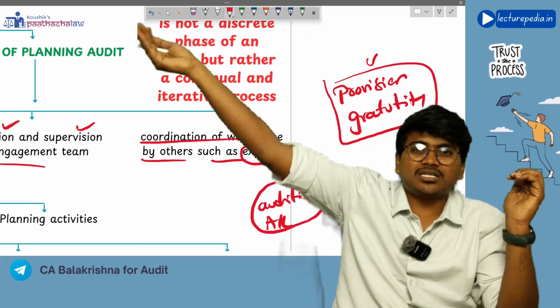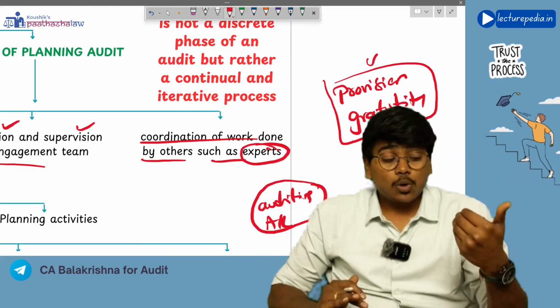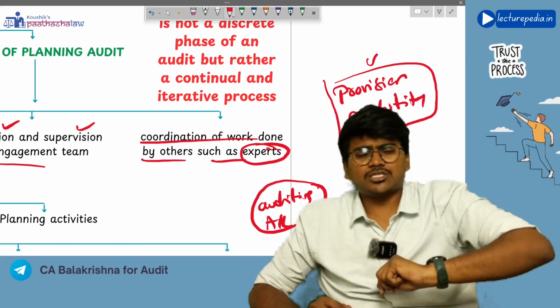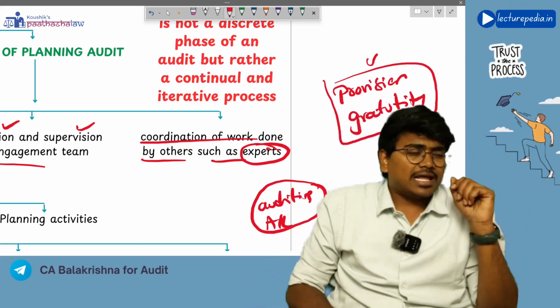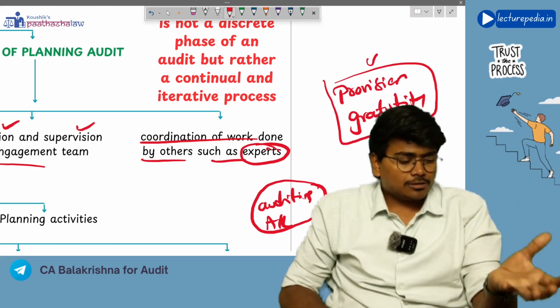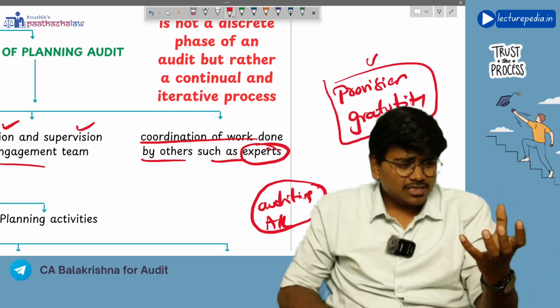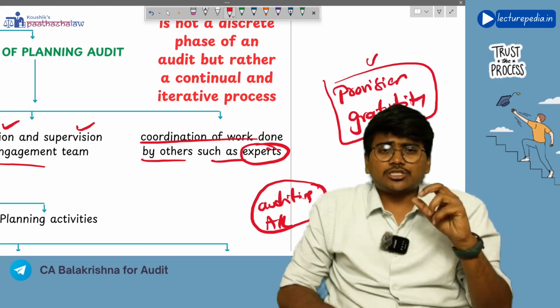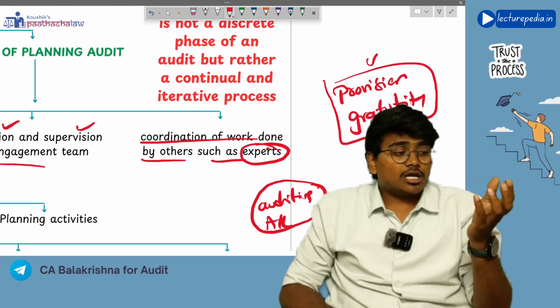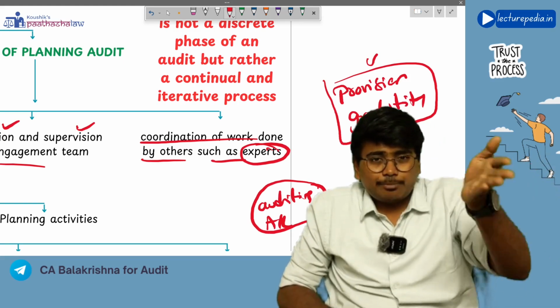An expert is required. Okay, so if at all the auditor uses the work of an expert, not only in this situation, there are various scenarios. Let's say for example, the entity is dealing with oil exploration, and as on 31st March, the auditor needs to obtain audit evidence with respect to inventory. Now oil is present beneath the earth.